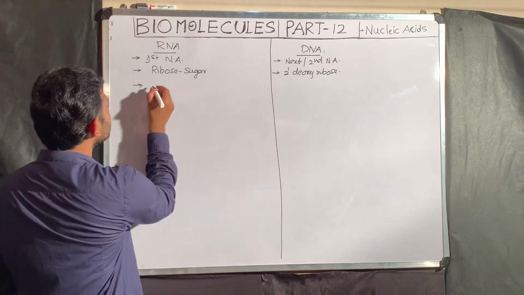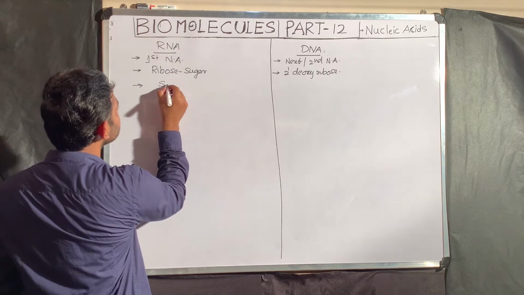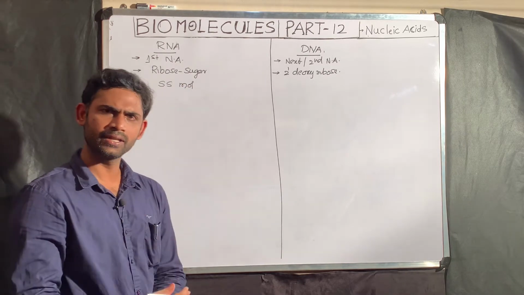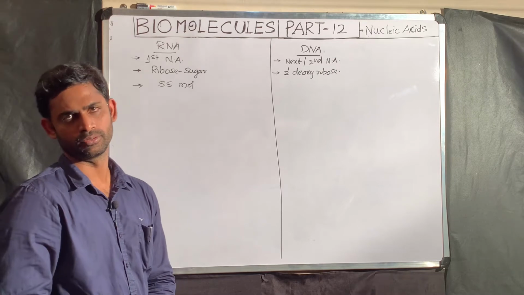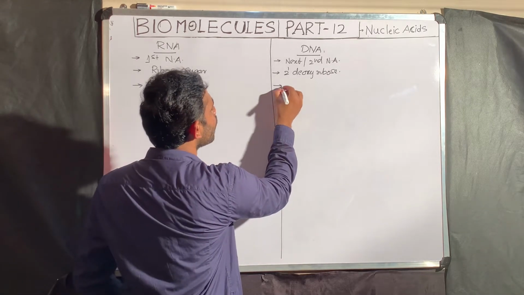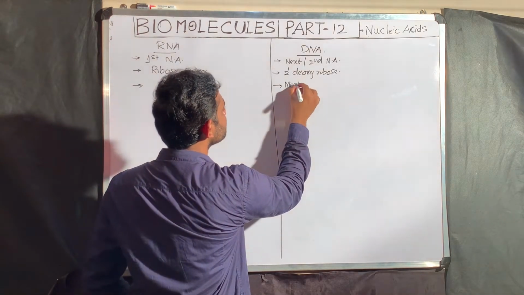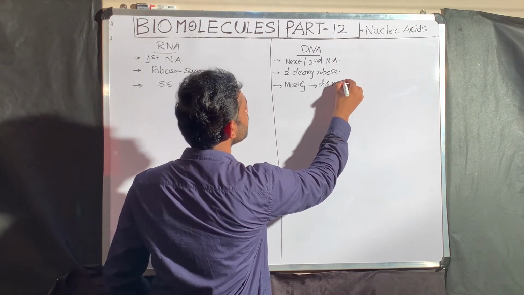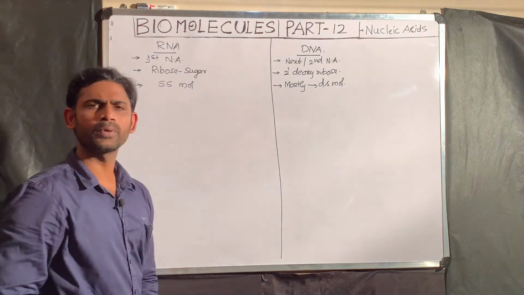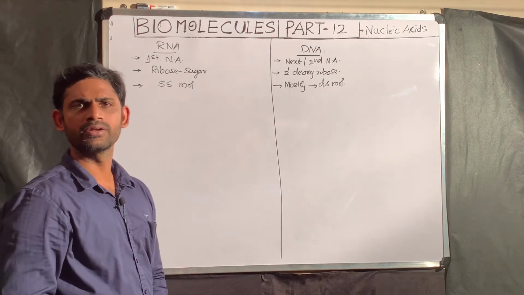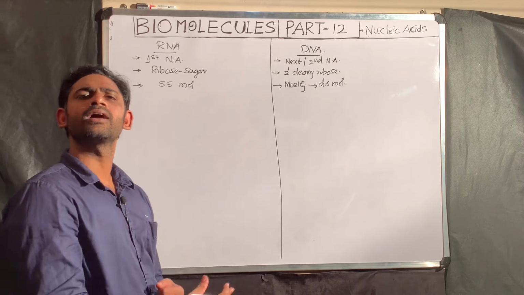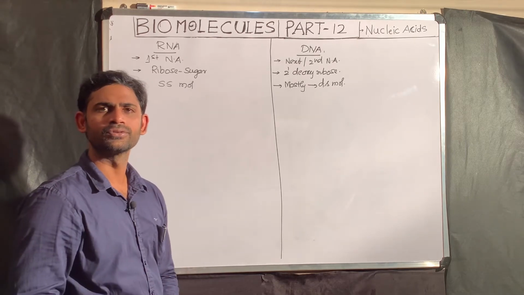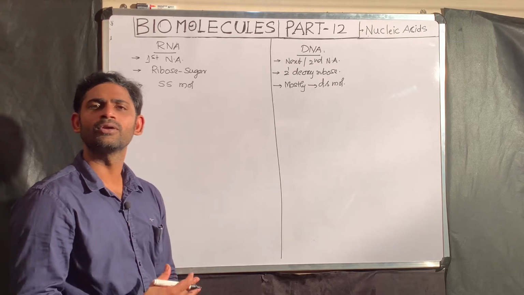The next point I am moving to. Mostly, RNA exists as a single stranded molecule. Actually, RNA is formed as a single stranded molecule. DNA, 99% of DNA, exists as a double stranded molecule. What is the importance of single stranded and double stranded? This is important for Chargaff's rule. What do we know about Chargaff's rule? According to Chargaff's rule, the number of purines is equal to the number of pyrimidines.